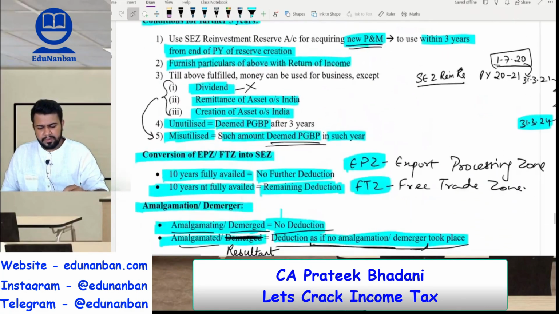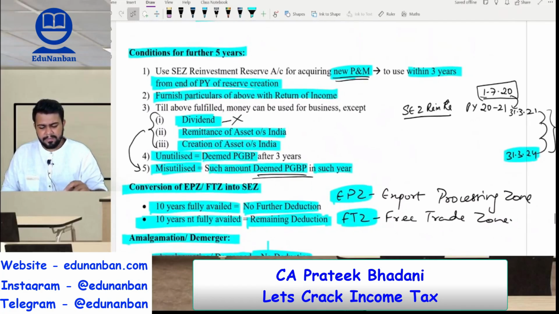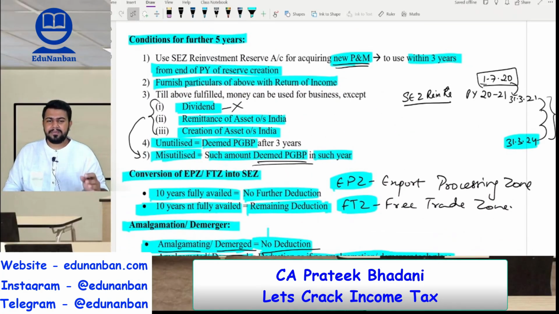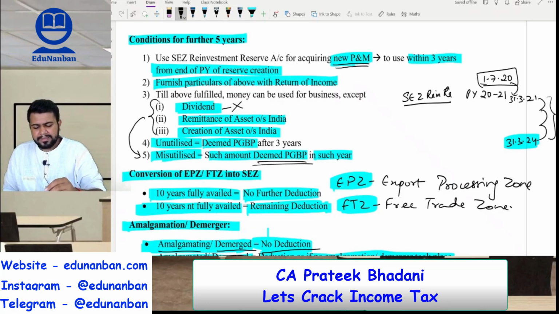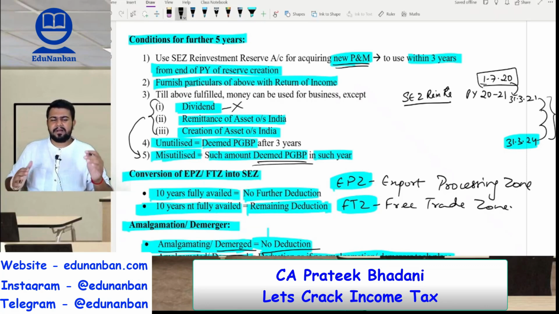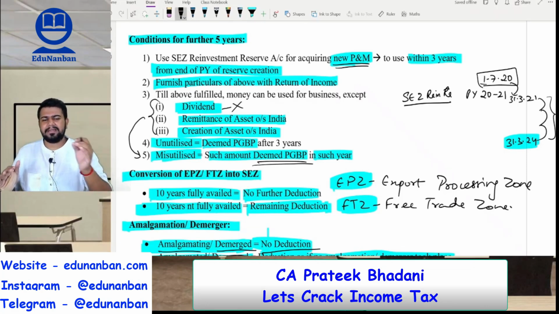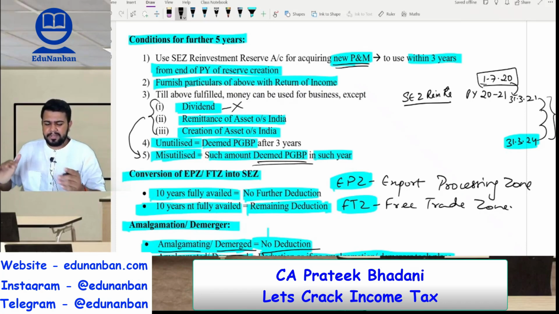Fine. Now, condition for further 5 years. If the assessee wants to claim the deduction in year 11 to year 15, then the amount has to be transferred to SEZ reinvestment reserve account. This SEZ reinvestment reserve account is nothing but a provision created in the balance sheet. So the money will be lying with the assessee only. It should not be deposited in any bank or anything. The money will be with the assessee only. However, it should be separately kept as SEZ reinvestment reserve account.